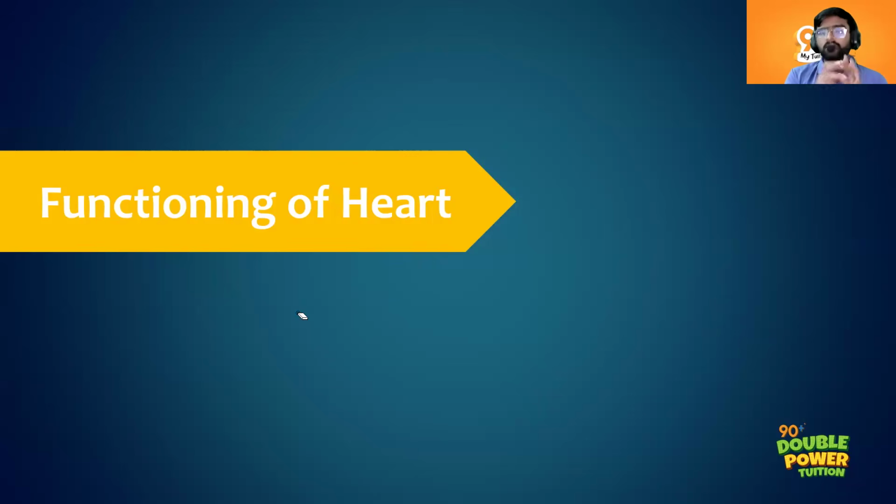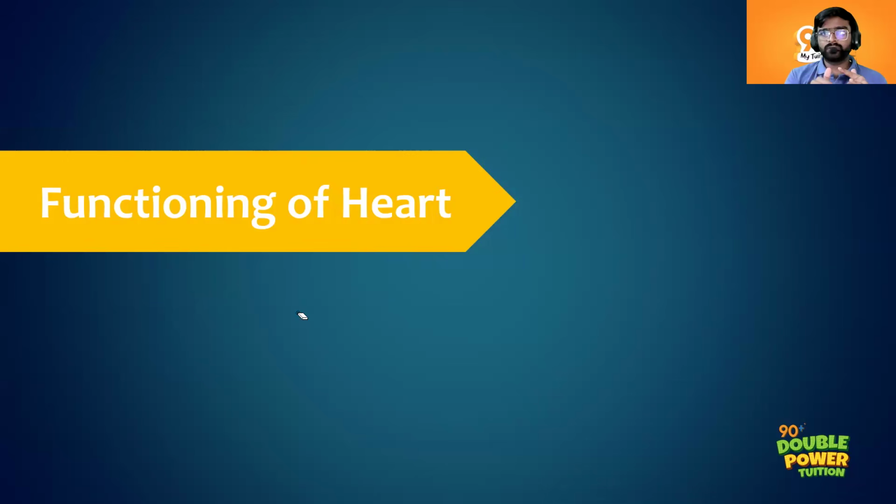The blood will get oxygenated. Yes. So that oxygenated blood finally reaches the left atrium. From the lungs, through the pulmonary vein, they will reach the left atrium.